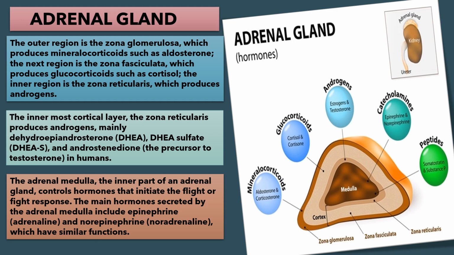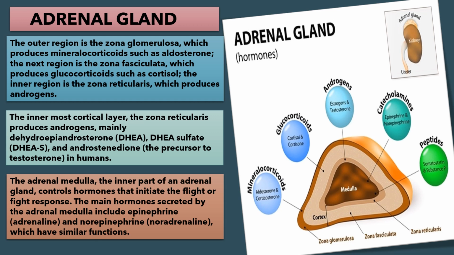Now, the innermost cortical layer, the zona reticularis, produces androgens, mainly dehydroepiandrosterone or DHEA. So DHEA sulfate or DHEAS and androstenedione, the precursor. You can say androstenedione is the precursor to testosterone in humans.